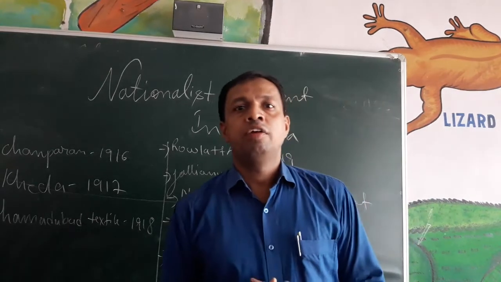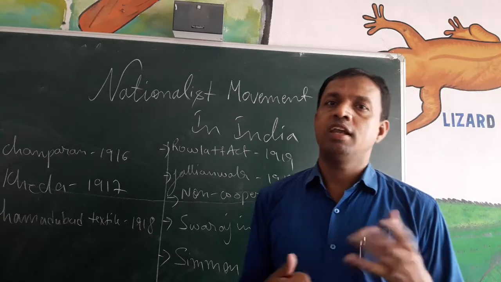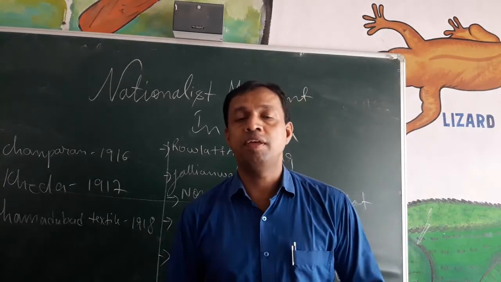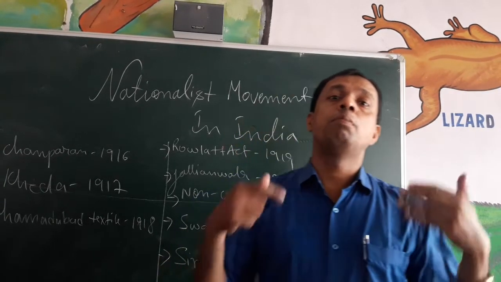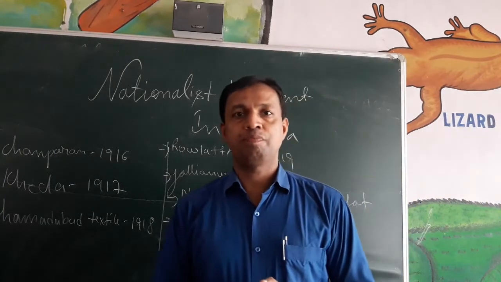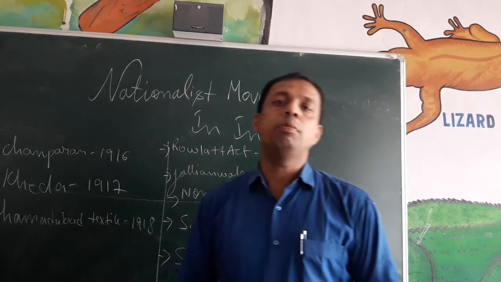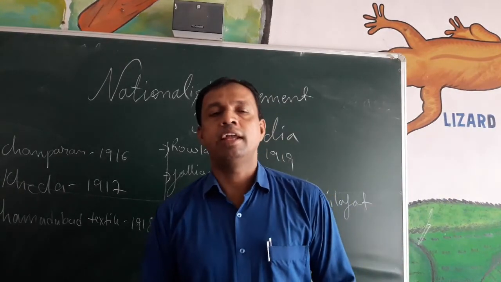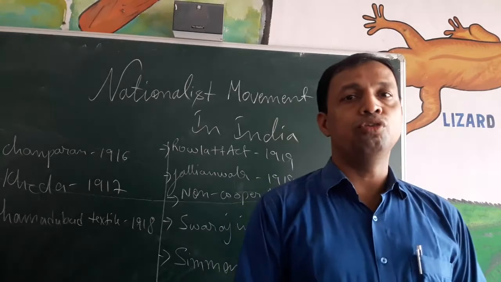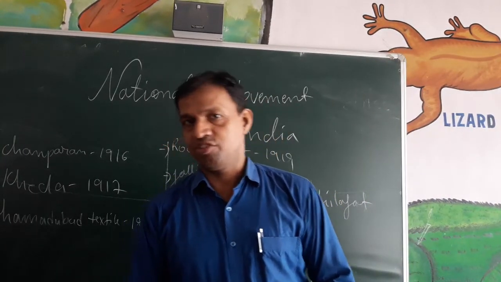There were various places where strikes, dharnas and rallies took place. In some places even the mobs became violent. Because of this, in Amritsar in 1919, they imposed martial law, and the prominent leaders of Amritsar, Dr. Satyapal and Dr. Saifuddin Kitchlew, were arrested.